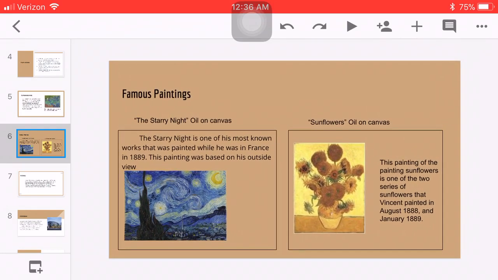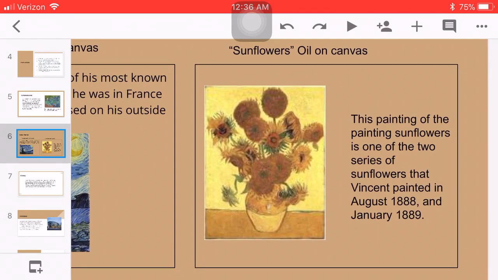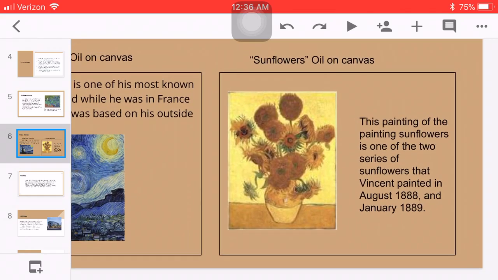The second picture is Sunflowers, and it was also oil on canvas. This painting in particular is actually one of the two series of sunflower paintings that Vincent painted in August 1888 and January 1889.